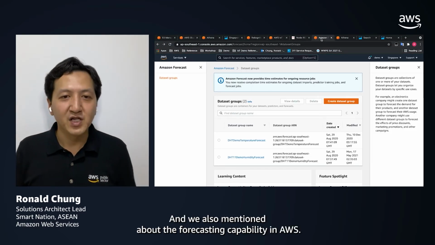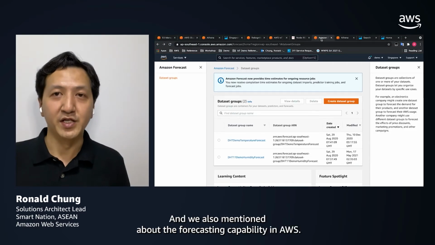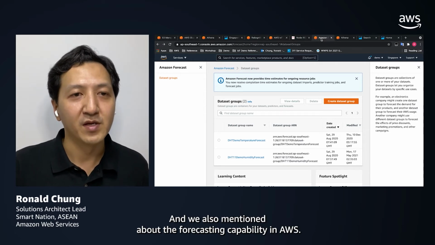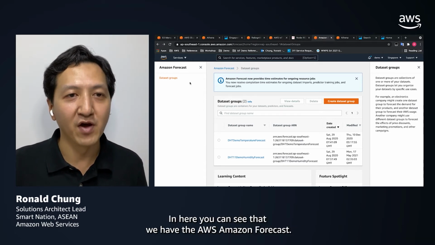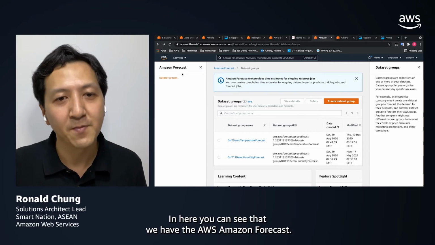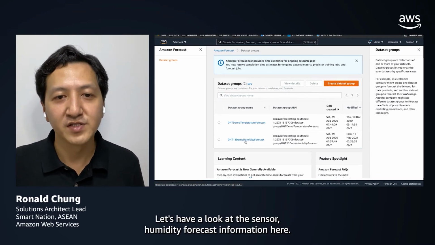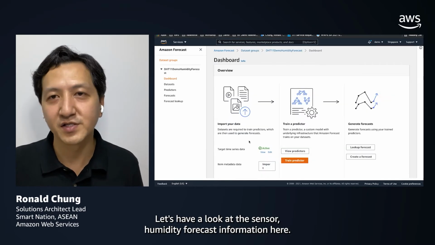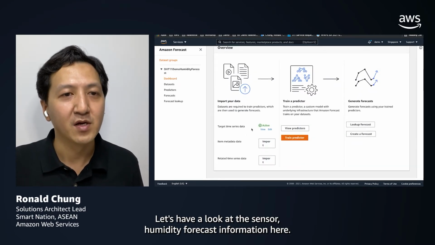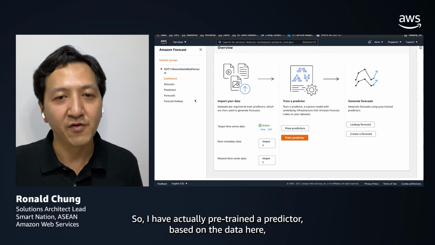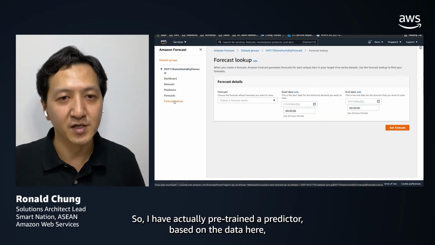And we also mentioned the forecasting capability in AWS. So in here, you can see that we have Amazon Forecast. Let's have a look at the sensor humidity forecast information here. I have actually pre-trained a predictor.